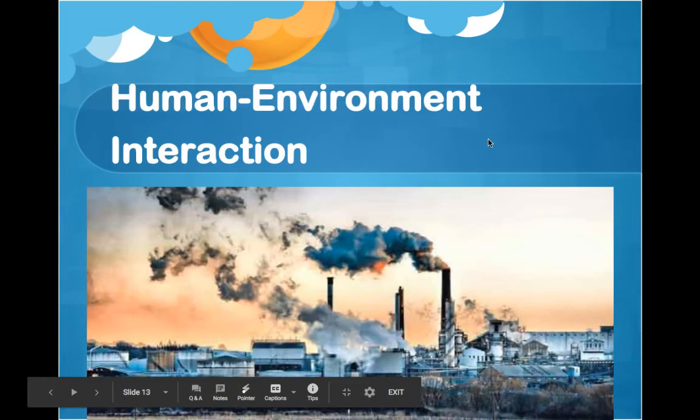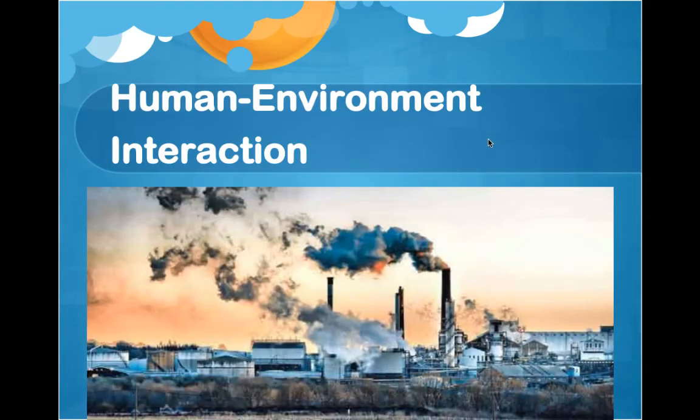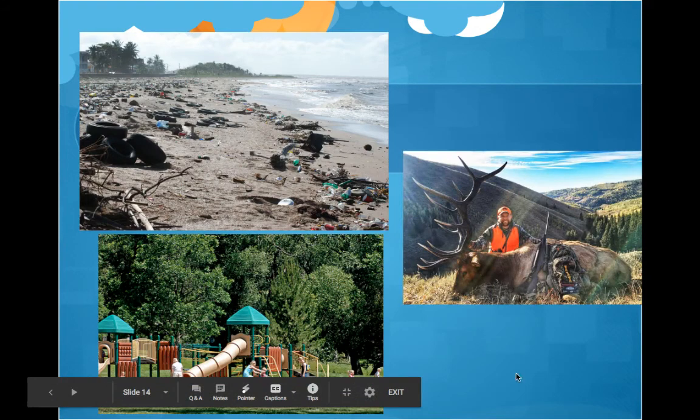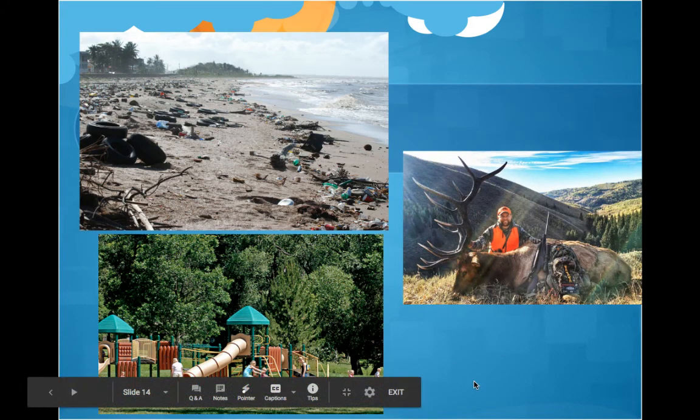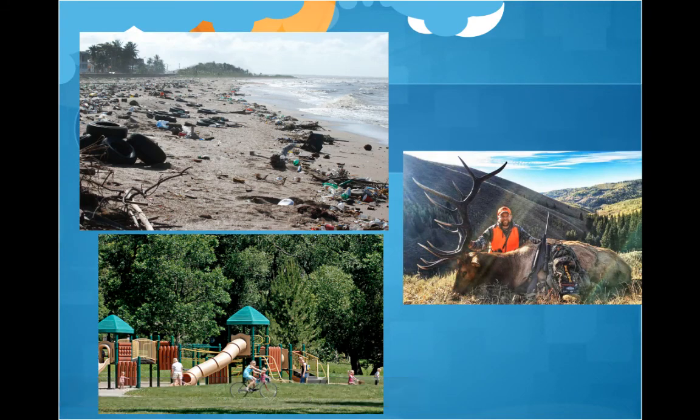And then finally, the fifth theme that we're going to talk about is human-environment interaction. What is it that people do to the environment, and what is it that the environment does for the people? Now, it's important to understand that human-environment interaction isn't always a bad thing. It can involve bad things. For example, if you look at the picture on the top left, you can see an example of pollution. Pollution is obviously a very negative way that humans impact the environment.